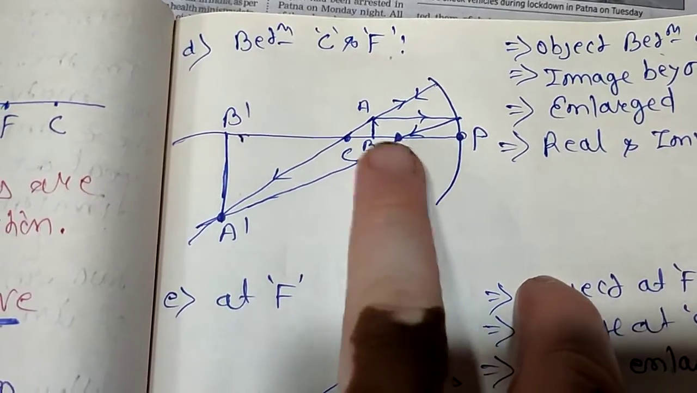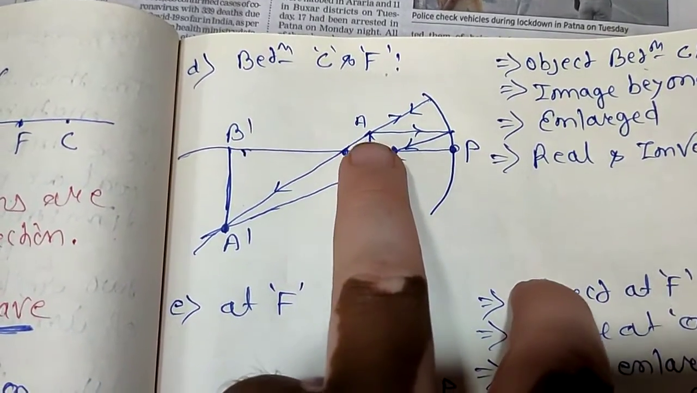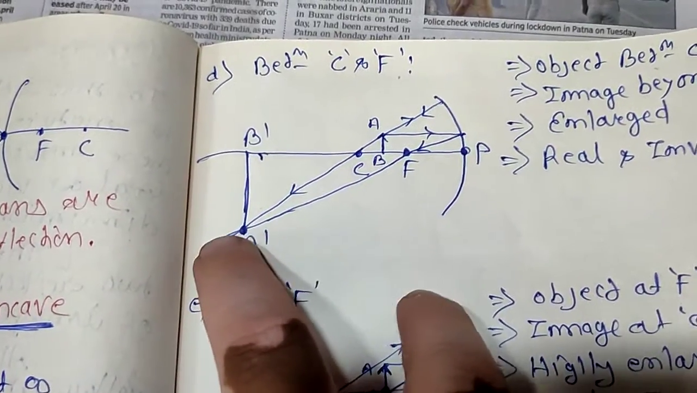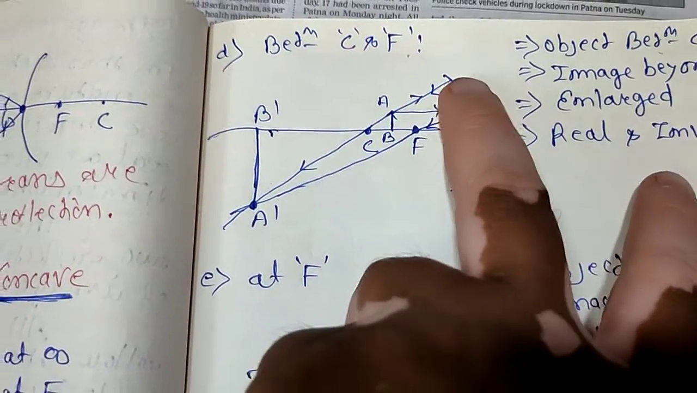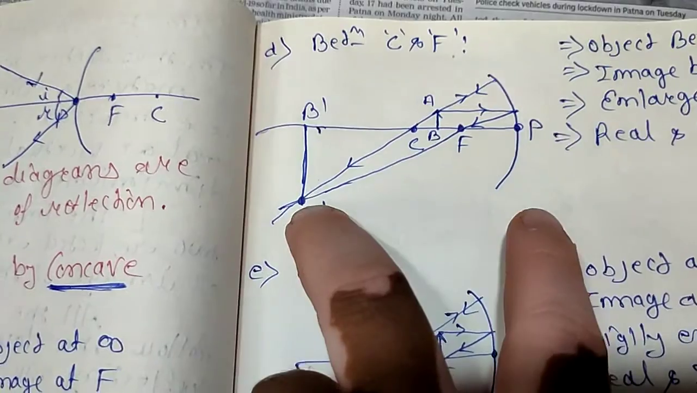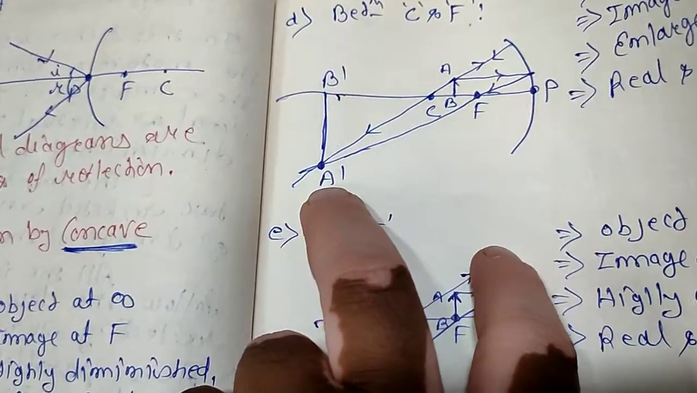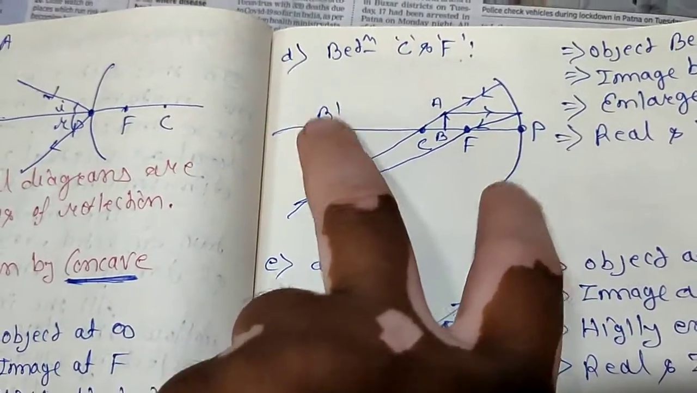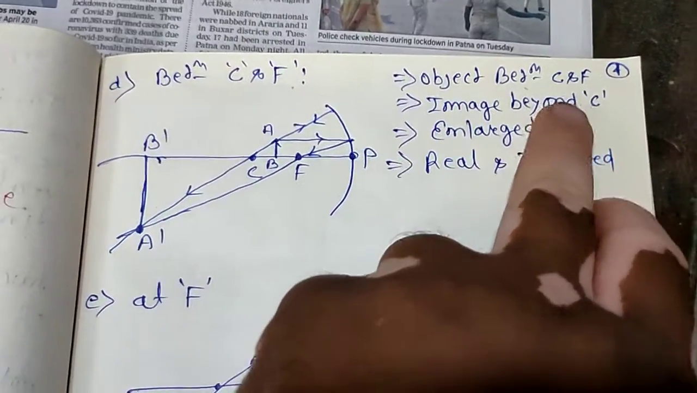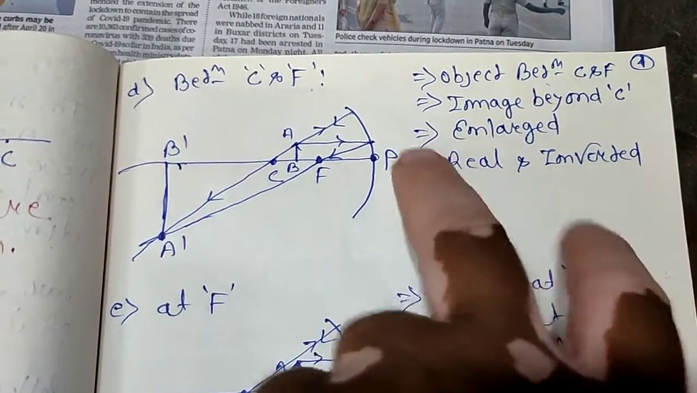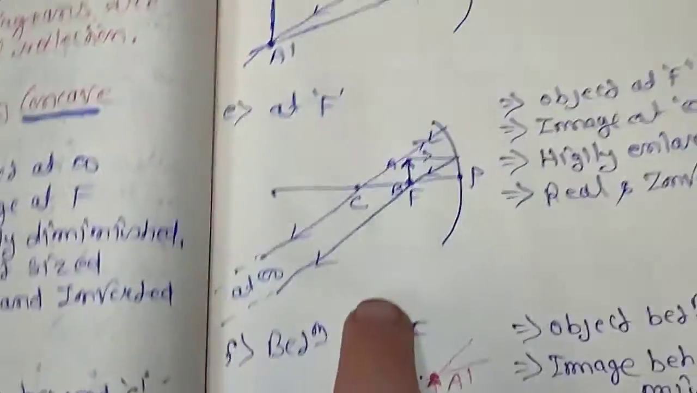Now what would happen when the object is between C and F? You can see C and F, and the object AB, with a ray passing through the focal point, and we have taken a ray which is passing through the C, and we can see they are intersecting at a point here. So the image will appear here only. So whenever the object is between C and F, the image will be formed beyond C. It will be very enlarged, and it will be real and inverted.